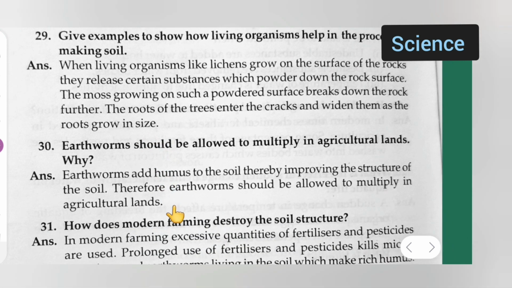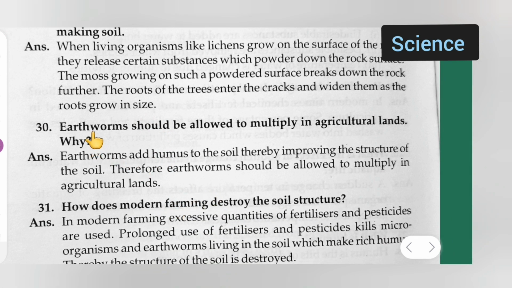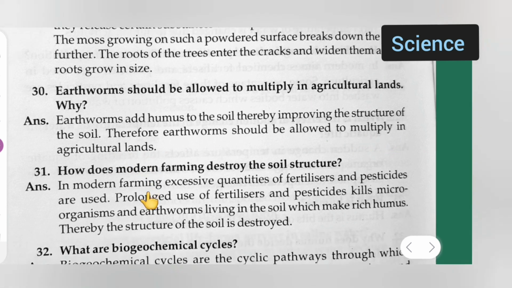Okay. Next question is, earthworms should be allowed to multiply in agricultural lands. Why? Answer is, earthworms add humus to the soil, thereby improving the structure of the soil. Therefore, earthworms should be allowed to multiply in agricultural lands.